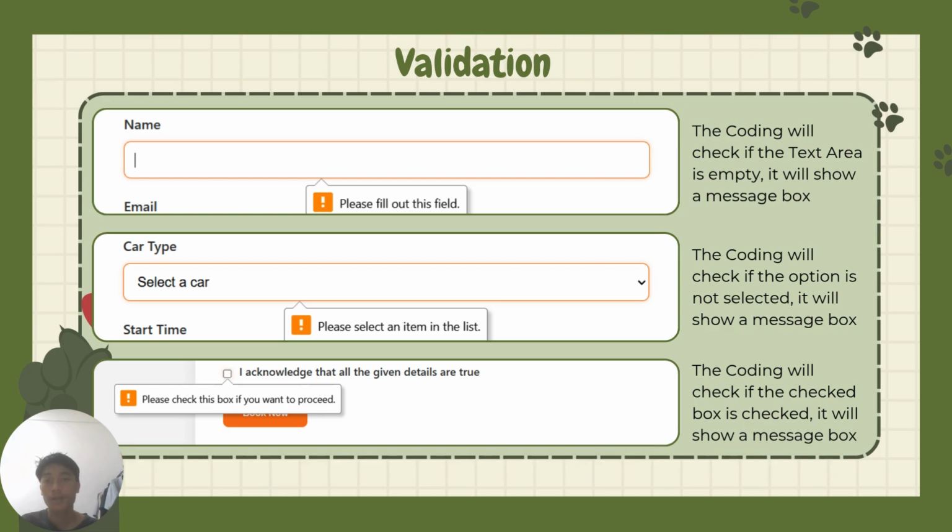And the second one, if you didn't choose anything, you didn't select any car, there's a message box that will appear here. Please select an item in the list.